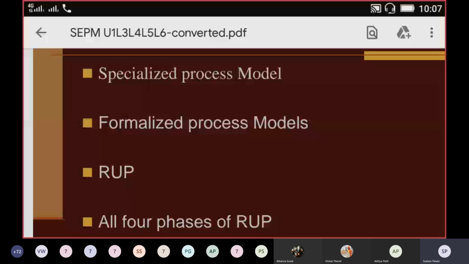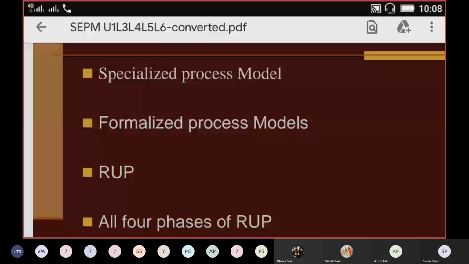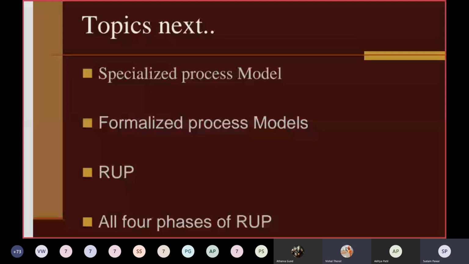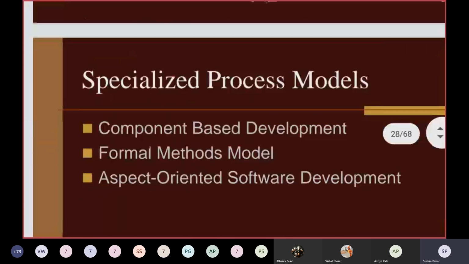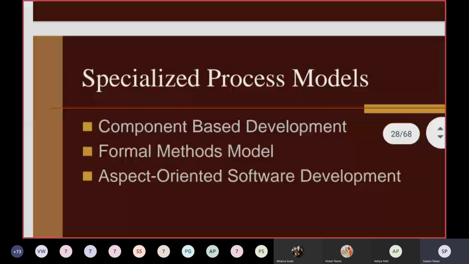Then we'll see the RUP, the Rational Unified Process. Am I audible to all? Hello? Yes, sir. Okay, good, thank you. Then we'll see all four phases of RUP in detail, then move towards the specialized process models.